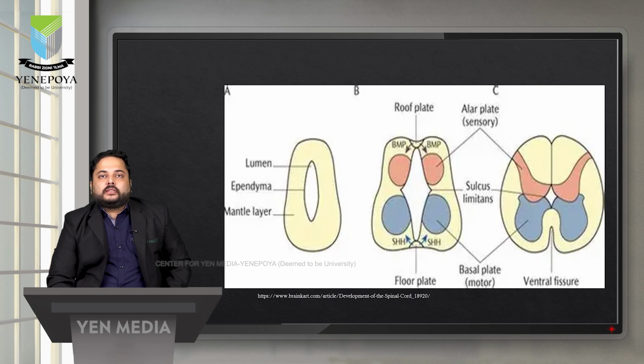And there is a structure which lies below the neural tube. That structure is called the notochord. The notochord produces several factors, a few of them being noggin, chordin, follistatin. These factors regulate the action of BMP as well as SHH.